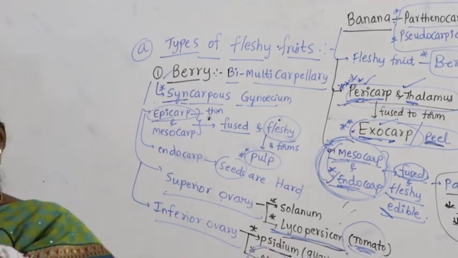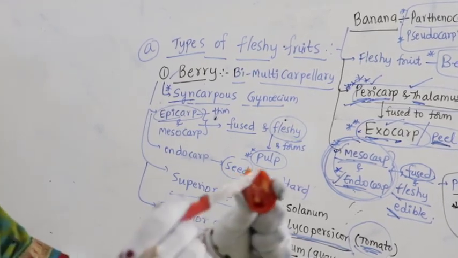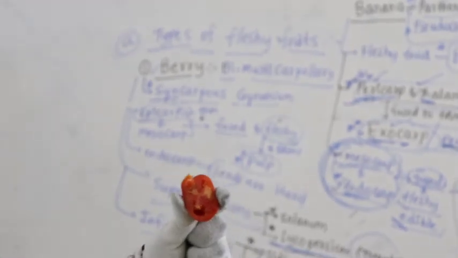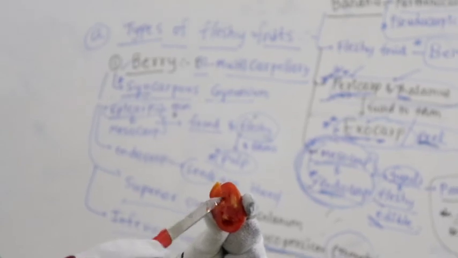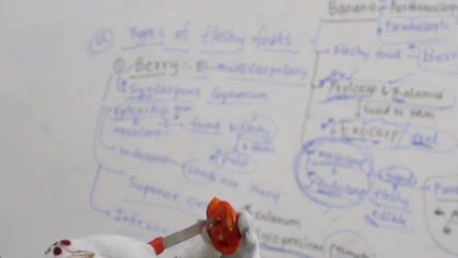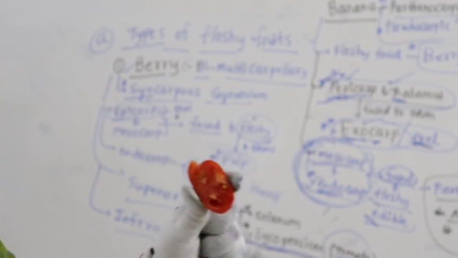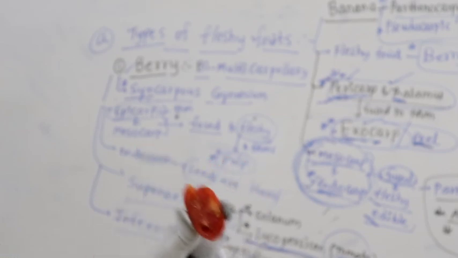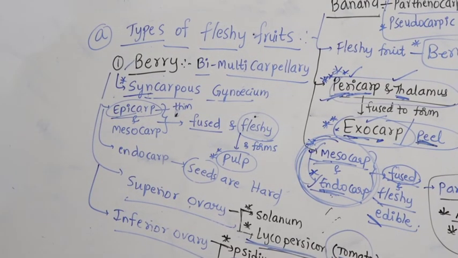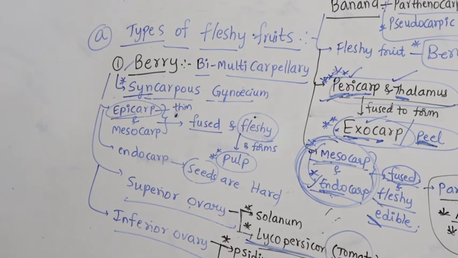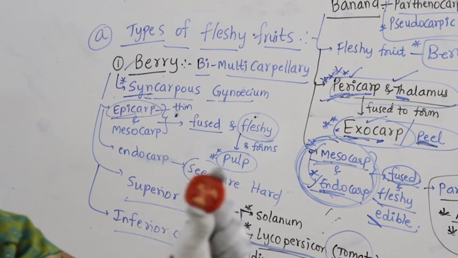And guys, tell me, in this case, what type of placentation? Because in the last class we studied placentation. See, this is an axis, this is an axis, this is an axis, and these axes have seeds. This is endocarp, this is endocarp. What type of placentation do you find? Axial placentation. In case of tomato, you can see that I pressed it, but this is very clear.